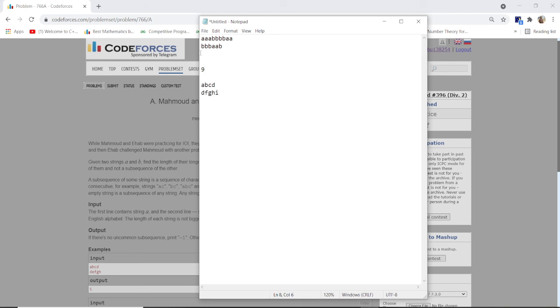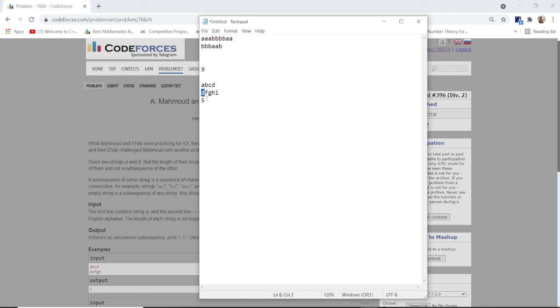Now take another example. Here we can see we can take this whole string as a substring, because this substring does not appear in this string, right? And also if we take this whole string as a substring, we can take it because this whole substring does not appear in the first string, right? So what is the answer here? 5, because this substring is larger than this substring, so the answer is 5 here, right? If I take D here as a substring, we cannot take D as a substring because D also appeared in this case. So if we take D as a substring, D also appears here, so we cannot take it. I hope you guys get the point.